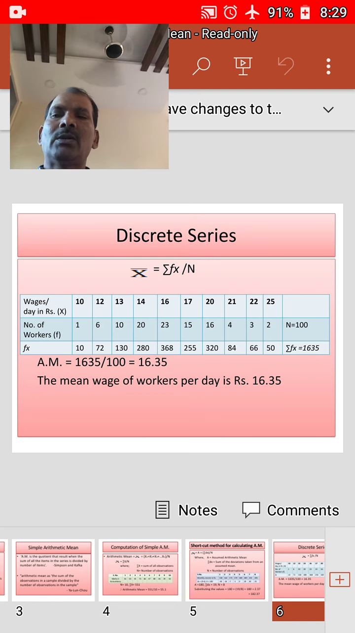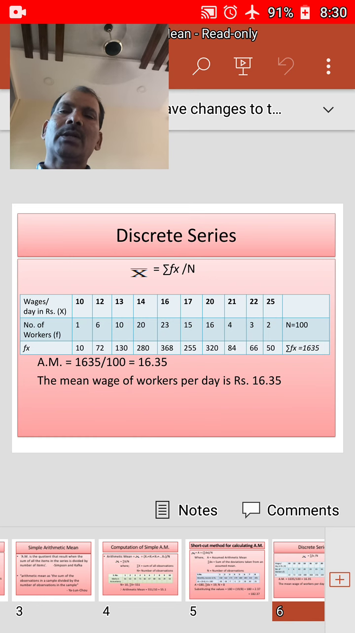The information relating to wages of workers of a factory is given, and we are asked to find out the mean wage of workers per day. Wages per day are rupees 10, 12, 13, 14, 16, 17, 20, 21, 22, 25. The number of workers who earn 10 rupees per day is 1. Number of workers who earn 12 rupees per day are 6. Number who earn 13 rupees per day will be 10. Number who earn 14 rupees per day are 20.